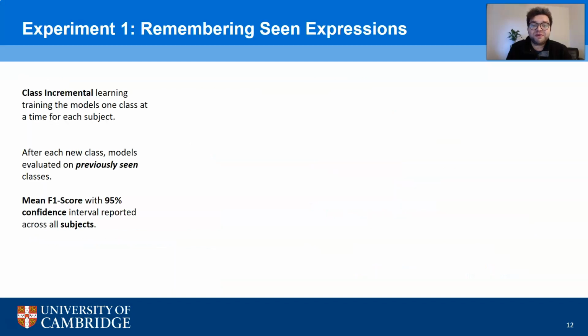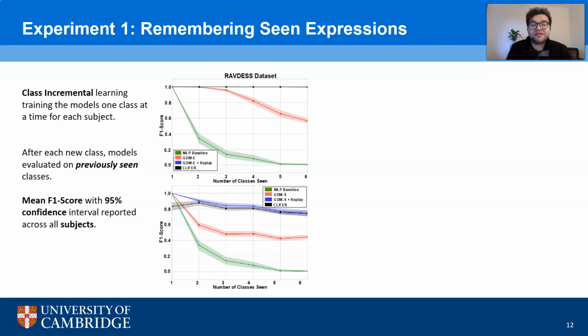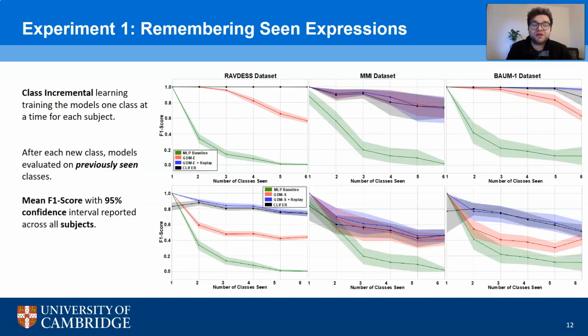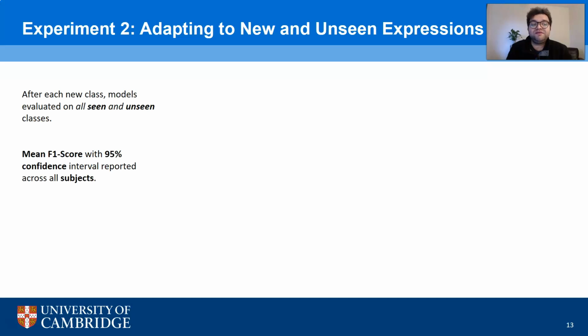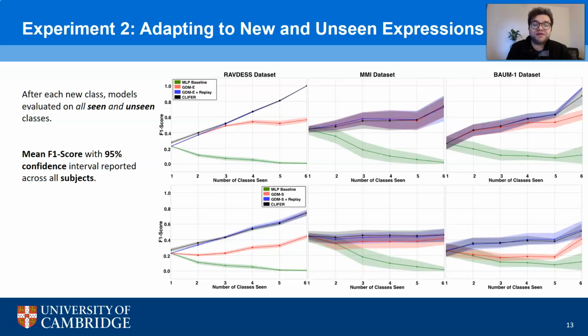For the first experiment, we evaluate a class incremental learning scenario, training the model one class at a time, evaluating its performance on all seen classes. We see for all the datasets, CLIFER on average outperforms all other models, with the closest competitor being the GDM plus replay model. To evaluate the model's ability to generalize to yet unseen classes, we conduct another experiment where at each step, the model is evaluated in all seen and unseen classes. For all the 3 datasets, we see similar results where CLIFER outperforms other models.